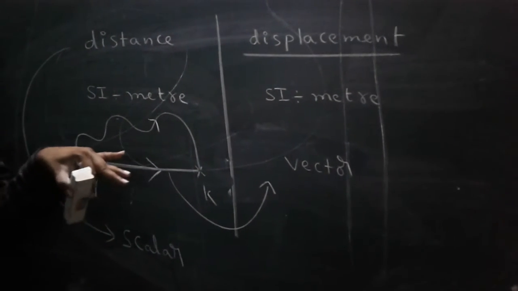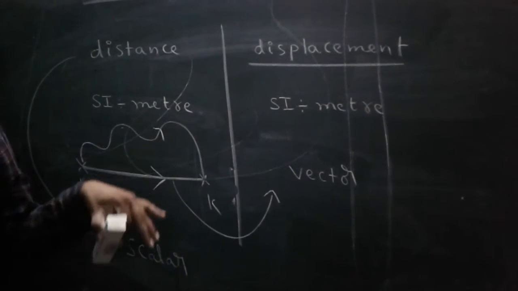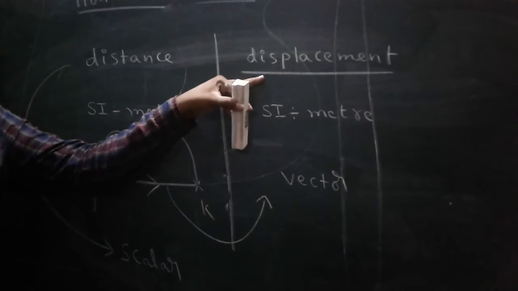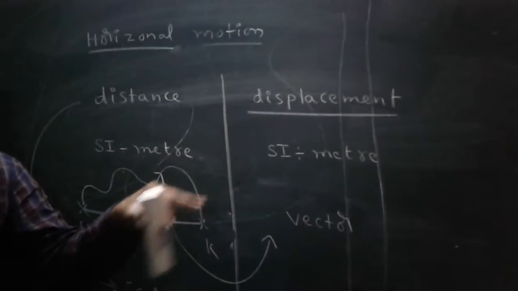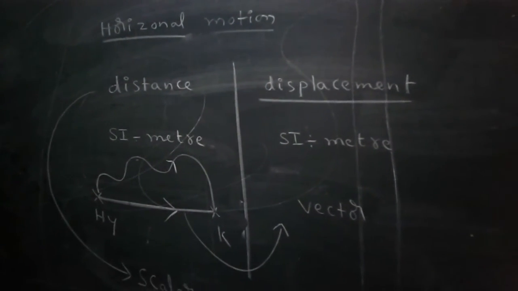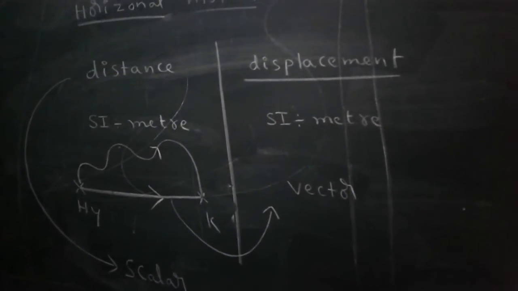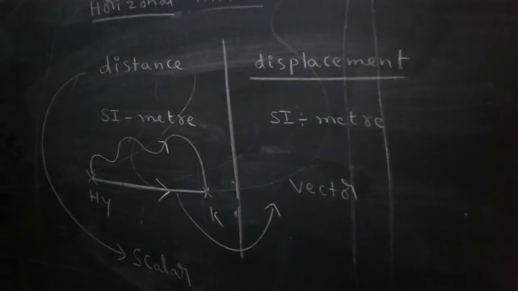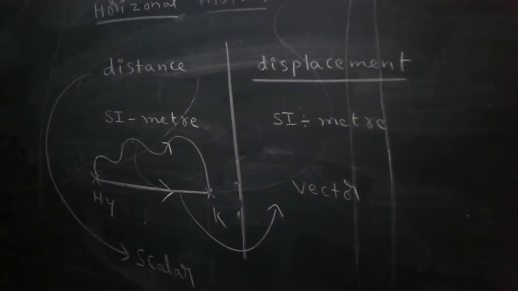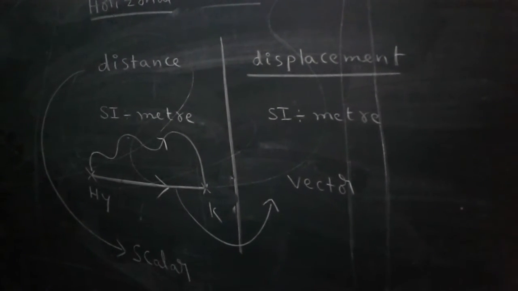Displacement has a particular specified direction, that's why displacement is a vector. One important notice: distance is a scalar, displacement is a vector.